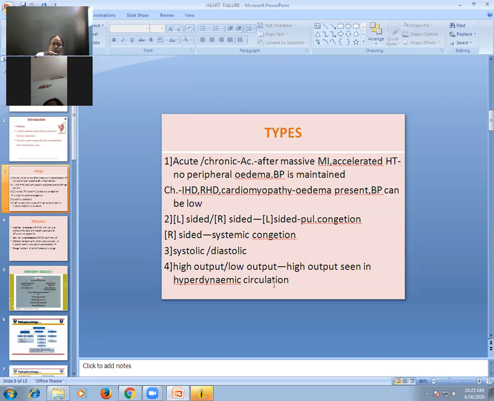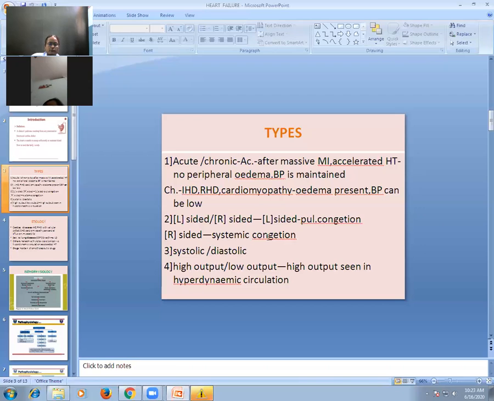Hyperdynamic circulation means the heart has to pump a large volume of blood, which the heart is not able to pump out, and your heart fails. That is called high output failure. Hyperdynamic circulation is common in severe anemia, beriberi, thyrotoxicosis. Increased blood volume is called hyperdynamic circulation. So thyrotoxicosis, beriberi, and severe anemia are the conditions where you get hyperdynamic circulation and high output type of heart failure. Means cardiac output is high, it is not low.